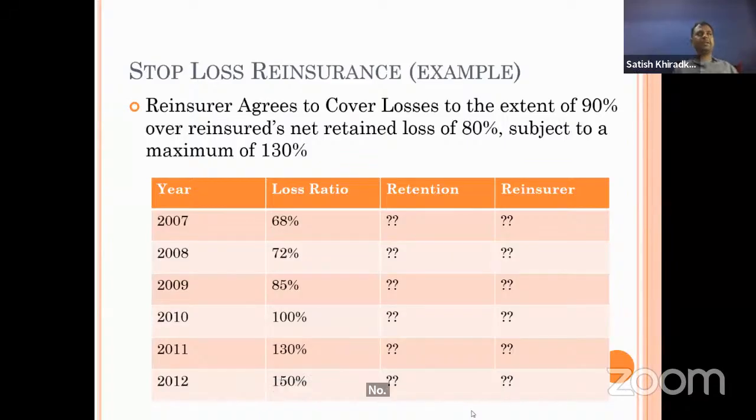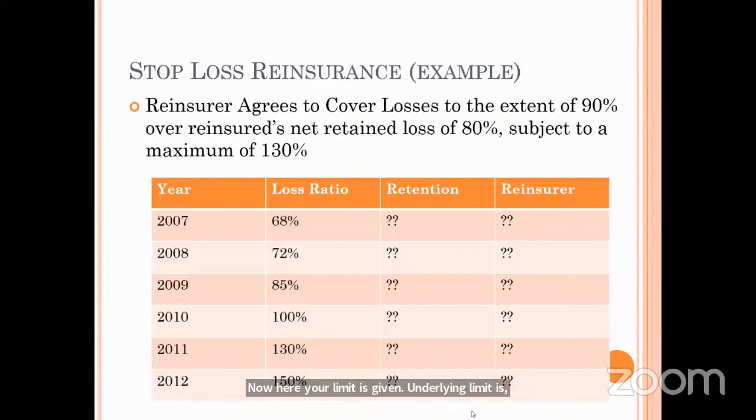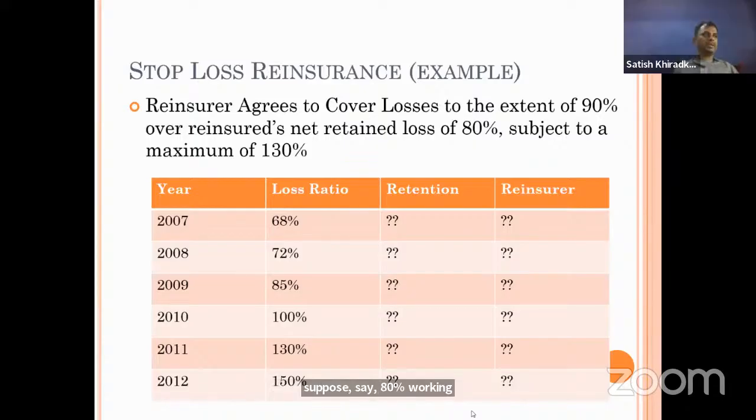Right, correct. It is possible that there can be a moral hazard by the insurance company. See what happens here. Your underlying limit is given, suppose say 80%. Suppose your claim reaches 80%. Up to 80% you will take care to control the losses.